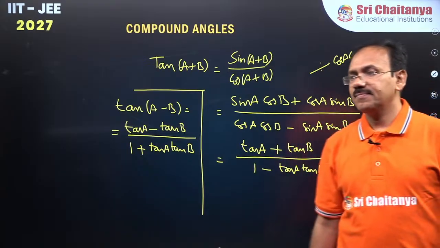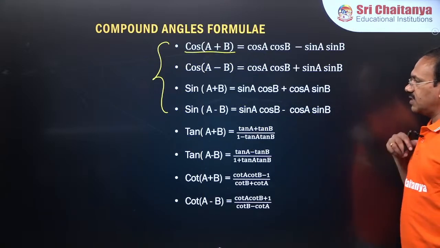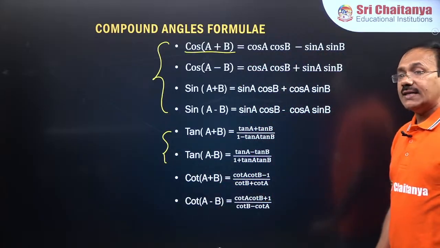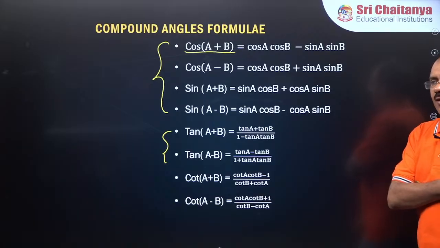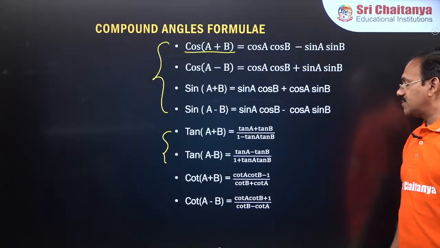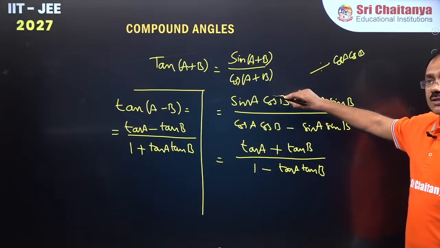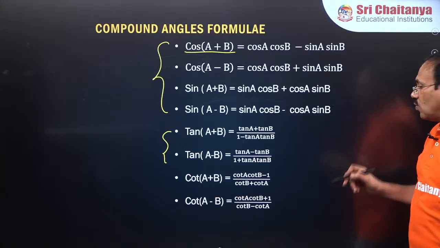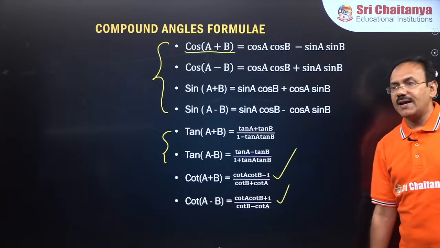Clear everyone? So guys, come to this list, the tan of A plus B and tan of A minus B formulas. In the same way, I want the formula for cot of A plus B. Write cos of A plus B by sine of A plus B, and divide by sin A sin B. You will get the cot of A plus B and cot of A minus B formulas also.